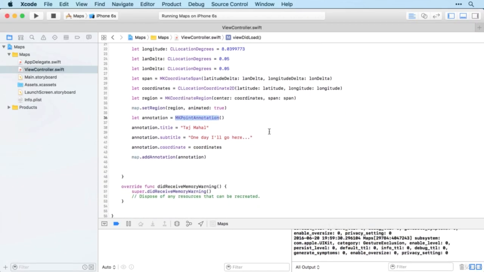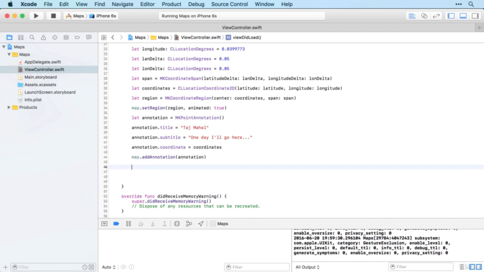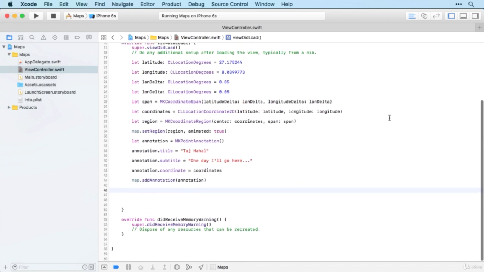Let's now then see how we can allow the user to add an annotation to the map. And actually, this is a general purpose way of recognizing a long press in your apps. And we do that by creating a UILongPressGestureRecognizer. You can use a more descriptive name if you like, but I quite enjoy it, uilpgr.